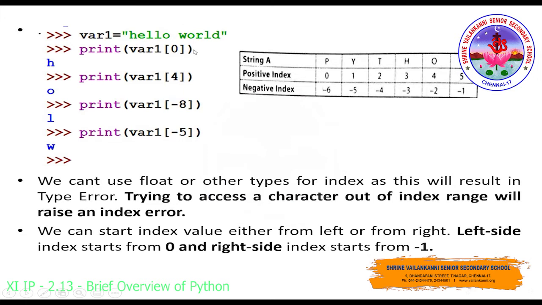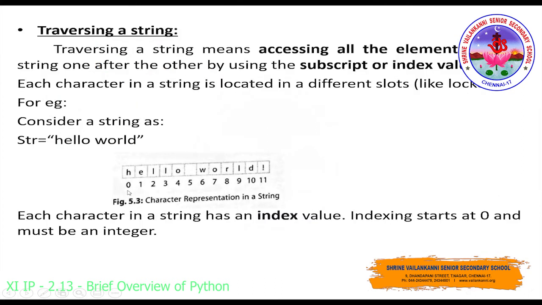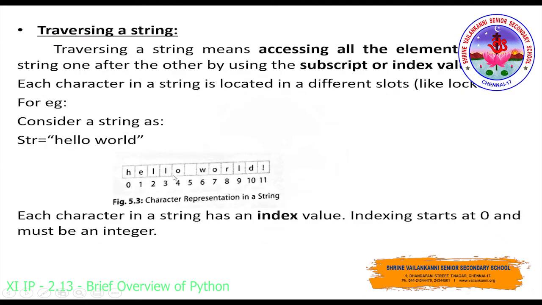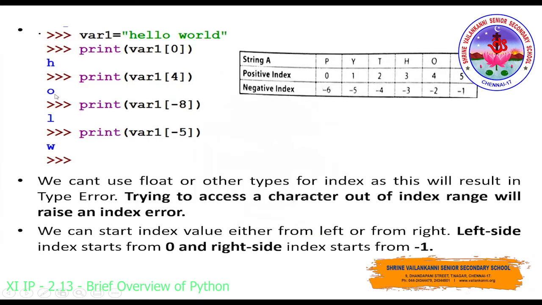Look at this example, see how they are accessing each and every character. Variable 1 is a variable they have used here, and for this variable they have declared the string hello world. Now we are going to access the characters individually by using the index position. If I give print along with the variable name, you have to access the characters by using the index positions, and you have to use square brackets. So variable 1 of 0: in index position 0 you have the character h, so h will be retrieved. Similarly, in variable 1 of 4 you have the character o, so that o will be retrieved.